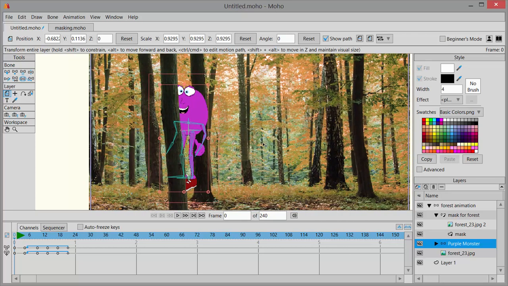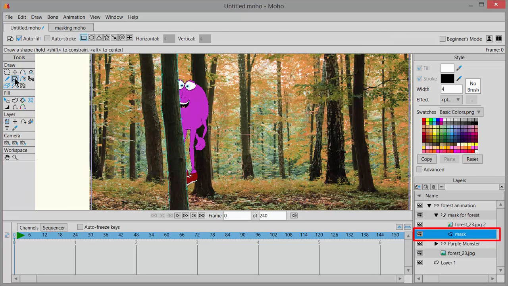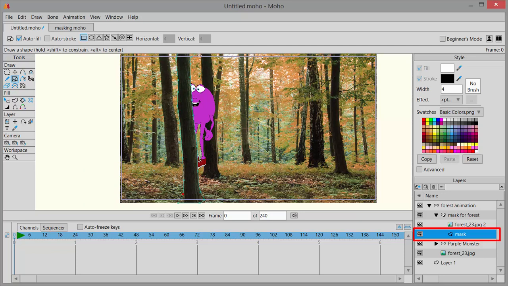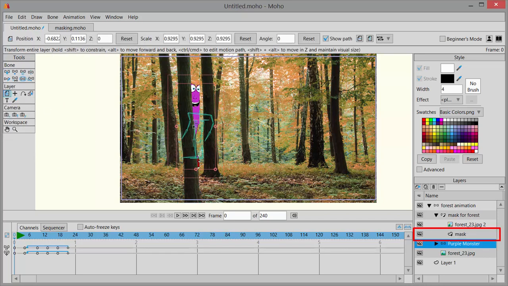And we're going to do 3 tree trunks. So, clicking back on Mask, what you'll do is you'll choose the draw shape, the rectangle, don't have stroke on. Let me zoom out some more. And I'll do that for this tree trunk. And I'm also going to do it for this tree trunk here. So do all 3 of these, and again, I'm going to click on Purple Monster. I'm going to click on Transform Layer, and I'm going to, there, you see what can happen?